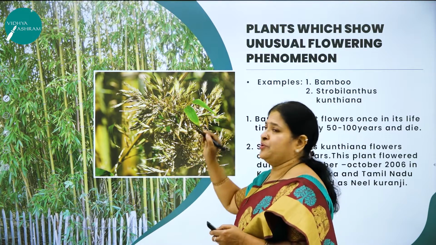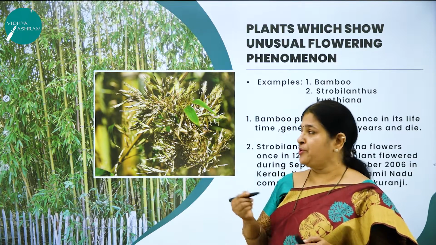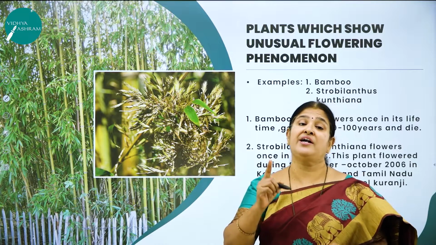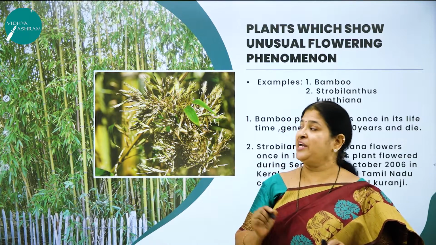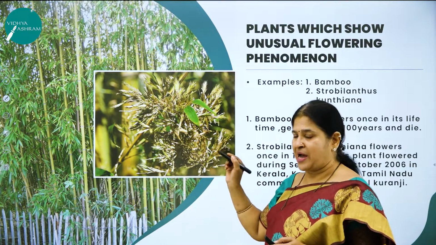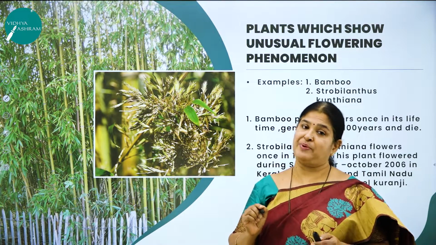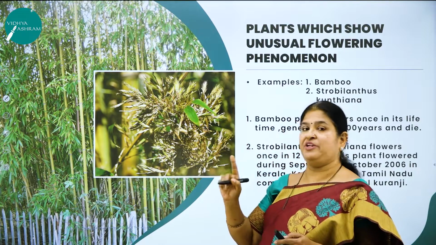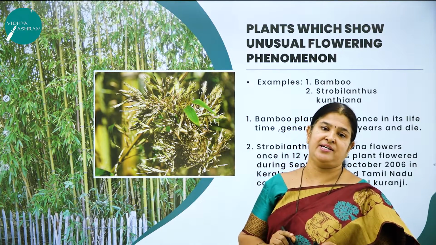Bamboo produces spectacular flowers once in 50 to 100 years, depending upon the species, that is, once in its lifetime.